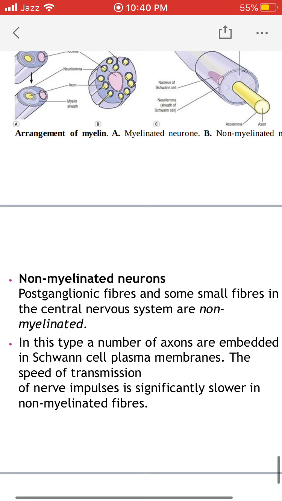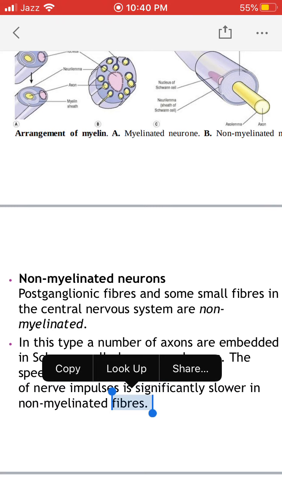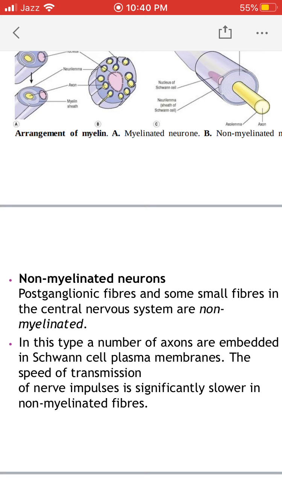And the third difference is that the speed of conduction of nerve impulse is much faster in myelinated neurons, while nerve impulse conduction is extremely slow in non-myelinated neurons.